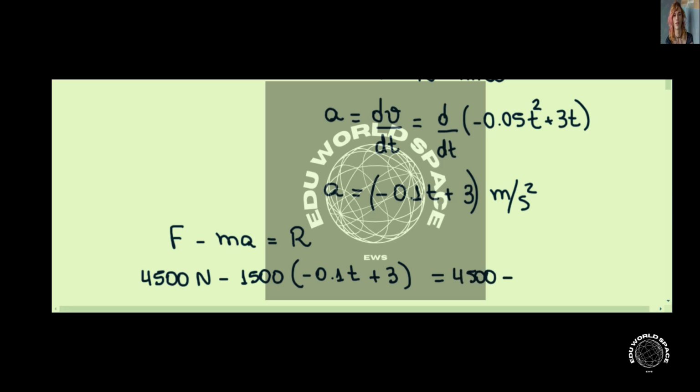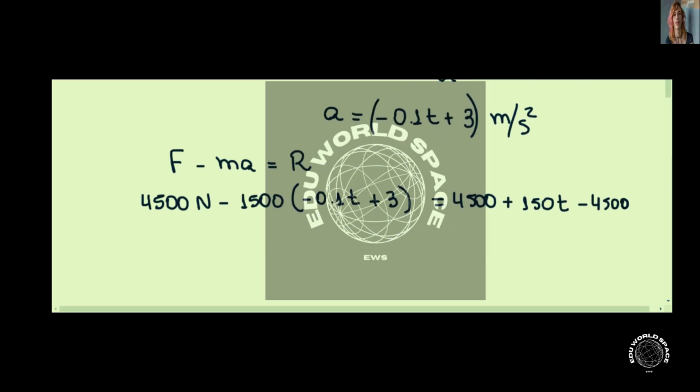So this is 4,500 plus 150 t minus 4,500. So this is just equal to 150 t, and this is equal to the resistance, the air resistance. The exercise asks us to plot this.